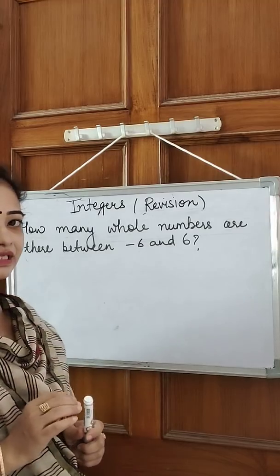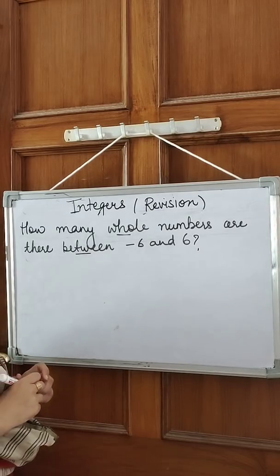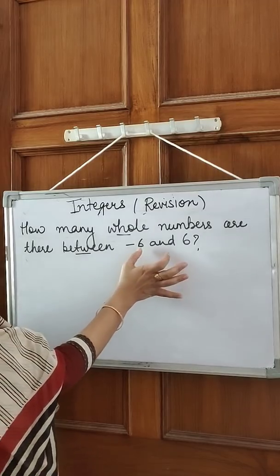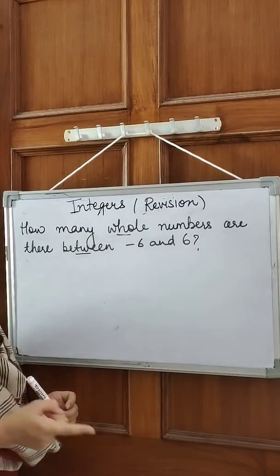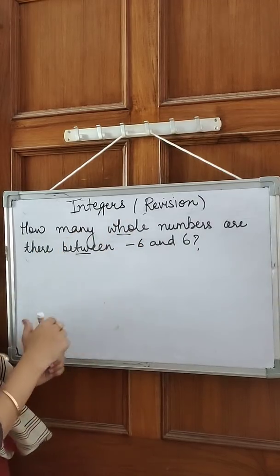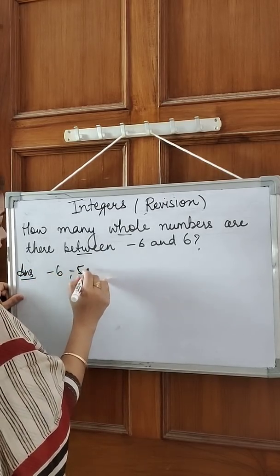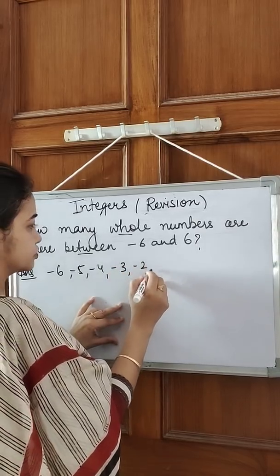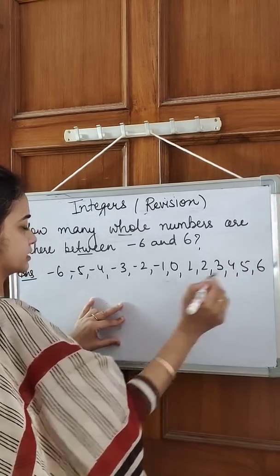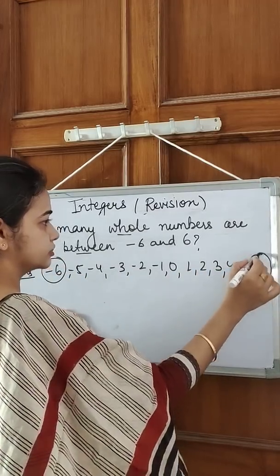There are two very important things in this question: the word between and whole numbers. What does between mean? When they ask how many numbers are there between, it means I don't have to consider -6 and 6. Secondly, though we are taking integers, they are asking for whole numbers. So let's first list the numbers: -5, -4, -3, -2, -1, 0, 1, 2, 3, 4, 5, and 6. Now as I said, between means I will not take these two numbers.